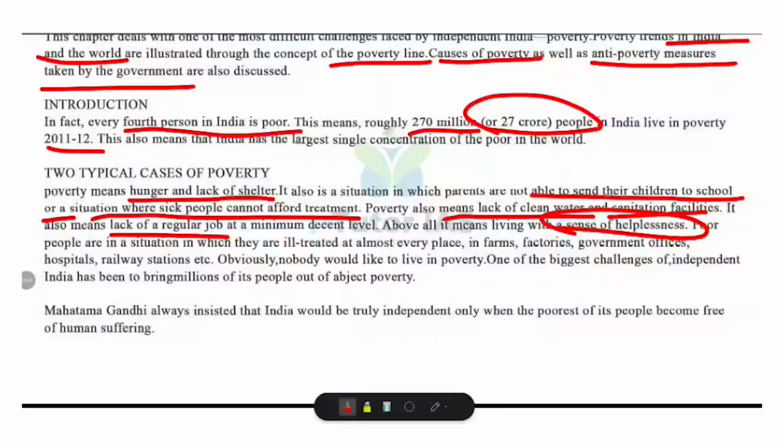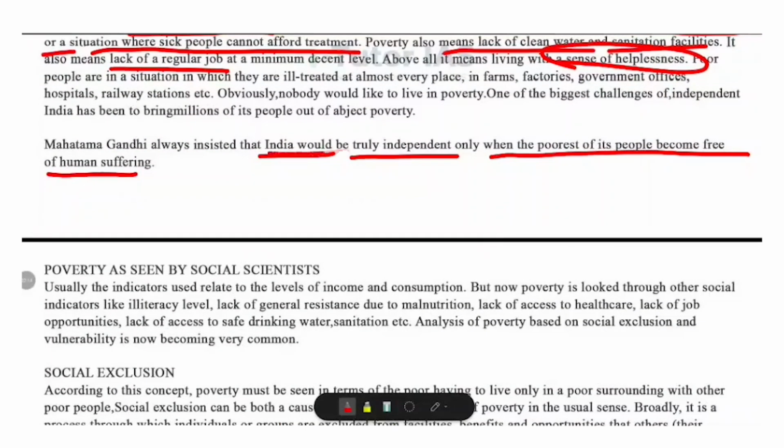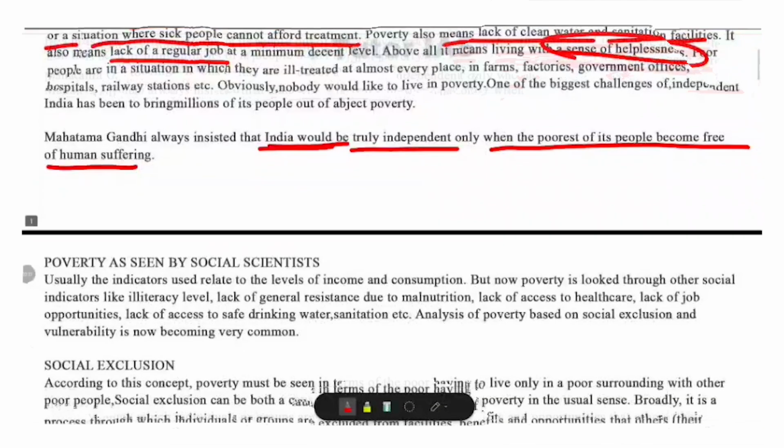In fact, Mahatma Gandhi once said, India would be truly independent only when the poorest of its people become free of human sufferings. What did he say? India would be truly independent only when the poorest of its people become free of human sufferings.